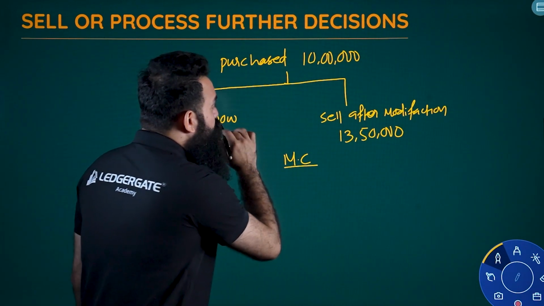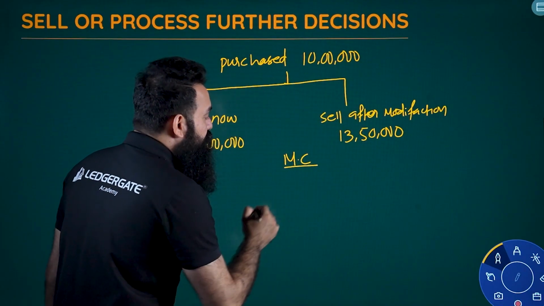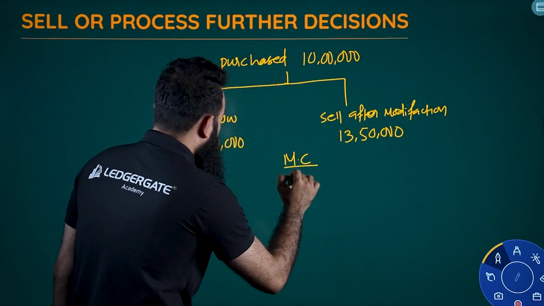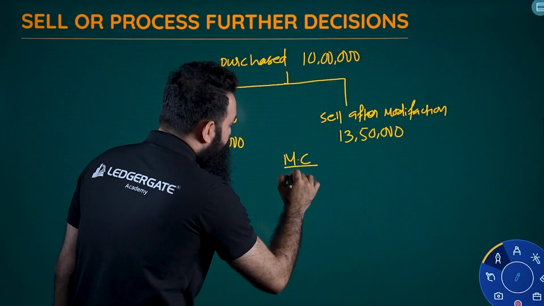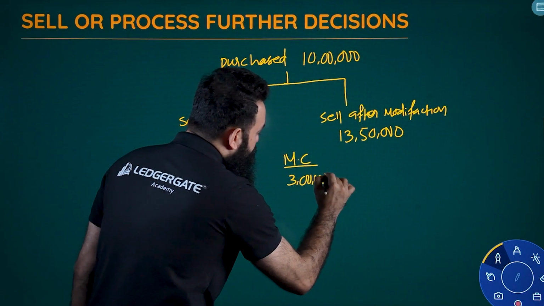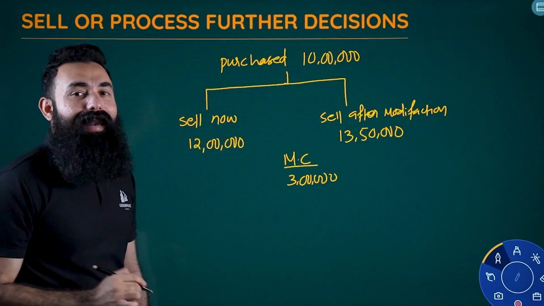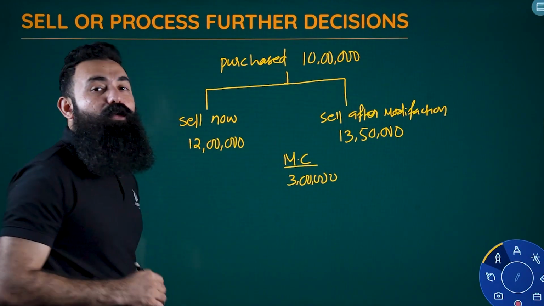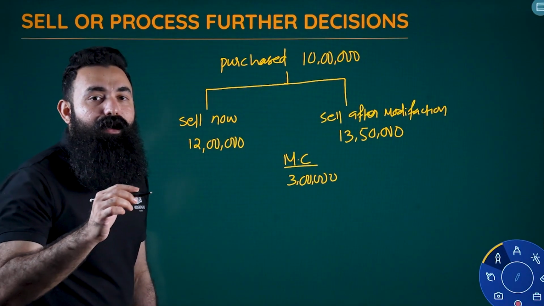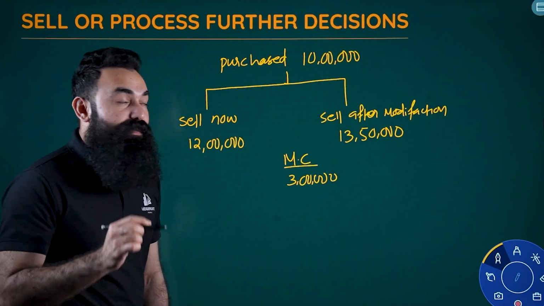Anyhow, instead of selling here, if you're selling after the modification, we'll have a cost of, say for example, 3 lakh rupees. 3 lakh rupees additional cost will be there from here. So here we are going to take a decision. What is that?